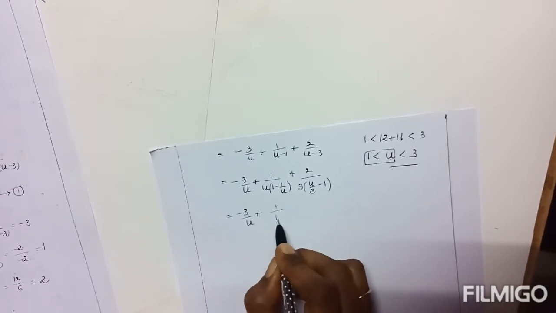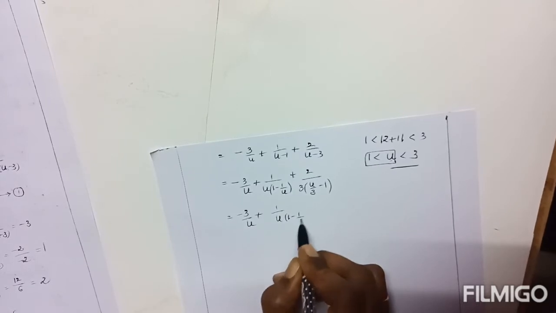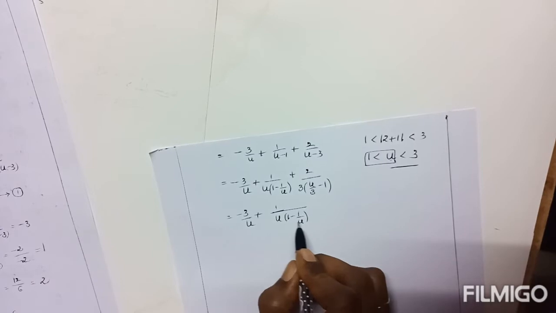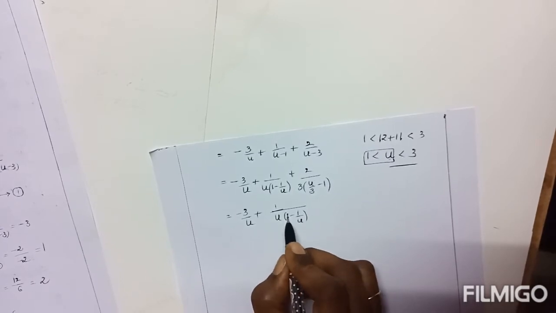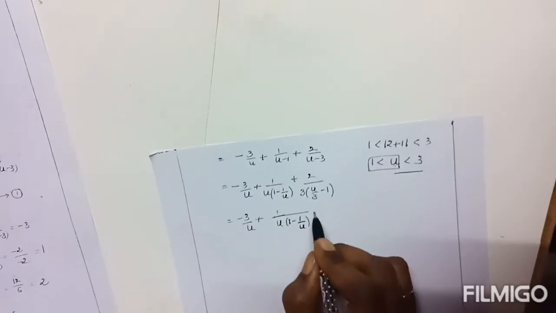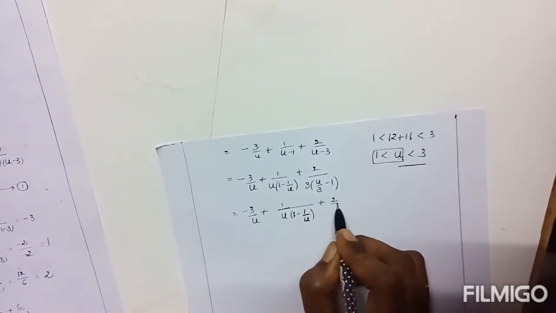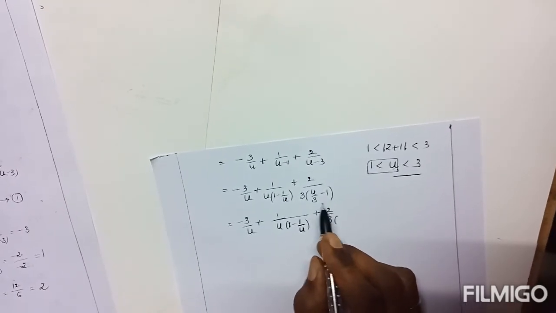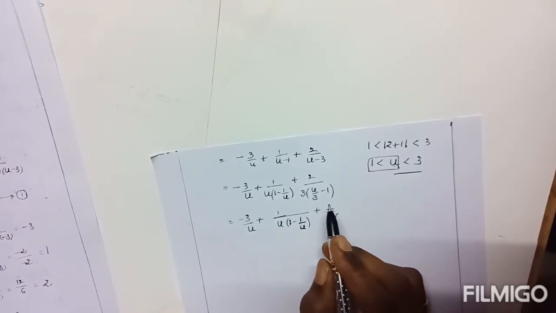Plus 1/(u(1 − 1/u)). The factor has two terms: first place term is 1 and second place term is 1/u, so it is okay. Plus 2/3 into, but here to expand this one, first we need standard forms.